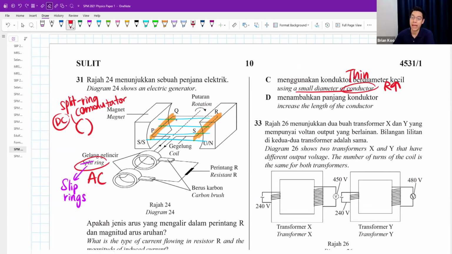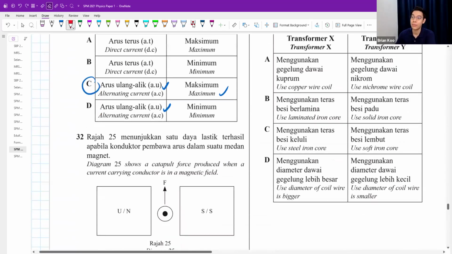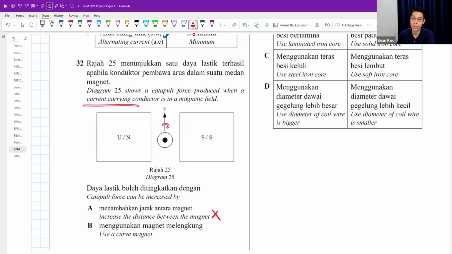Your current carrying conductor, this piece of wire that has current, whenever current flows through a conductor, there's always going to be a magnetic field around it. Now, if you have very little current flow, then the magnetic field will be weak.